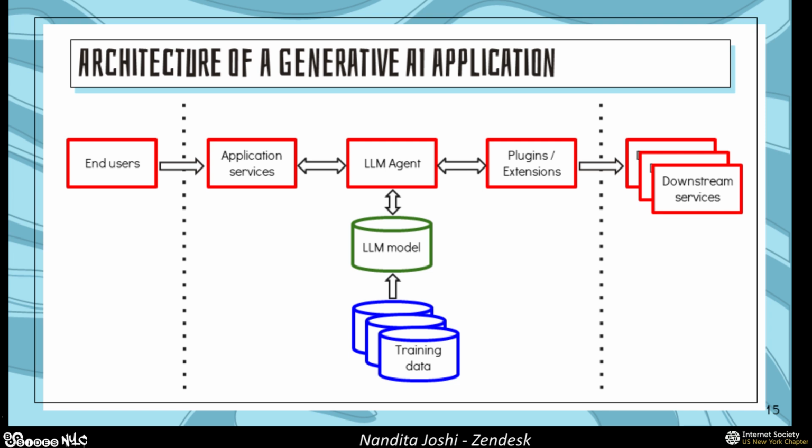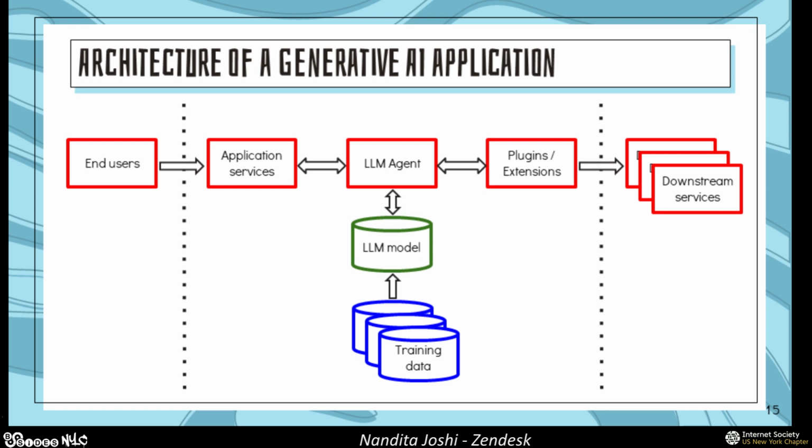So what we have in the center, the LLM agent, the model, the training data, we've kind of talked about that while talking about building an LLM from scratch. And then on the left-hand side, what we see are all of the different application services. So this is really all of the different services that your LLM agent is going to interact with, where your application then is going to deal with all of its customer data and manage all of its other user interactions, things like a web UI or a chatbot that interacts with end users.